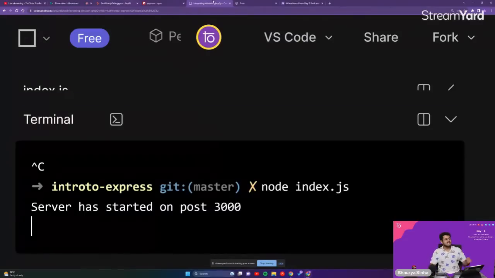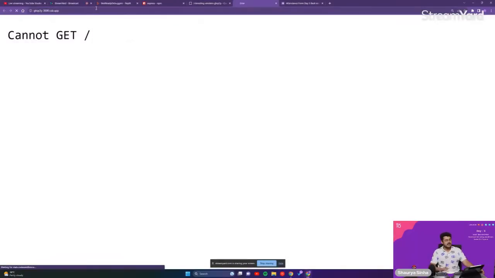Good. The next thing is, why are we getting this when I'm trying to access the website? Why am I getting "Cannot GET /"? What is the meaning of this particular sentence? Now I am the user, I am the client. I'm trying to access the website that has the backend that we have just created. I'm asking, are there any files associated with this particular website? I'm asking this to my server, guys.